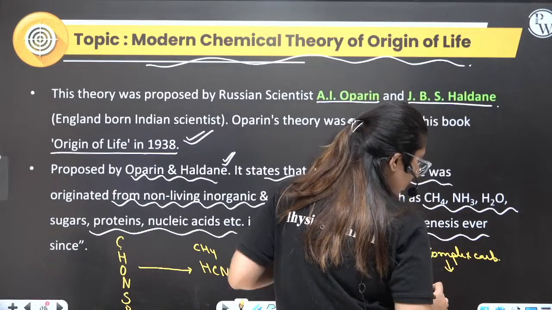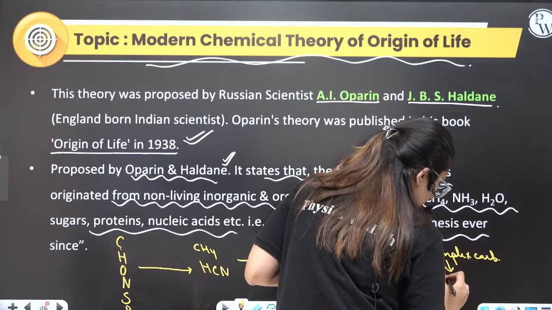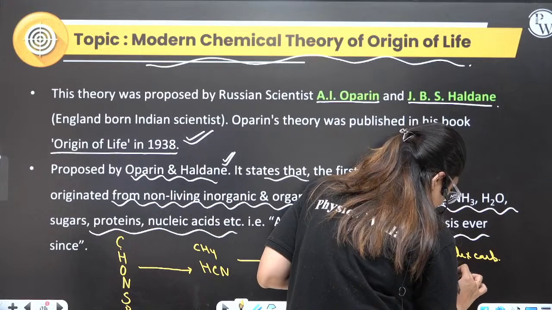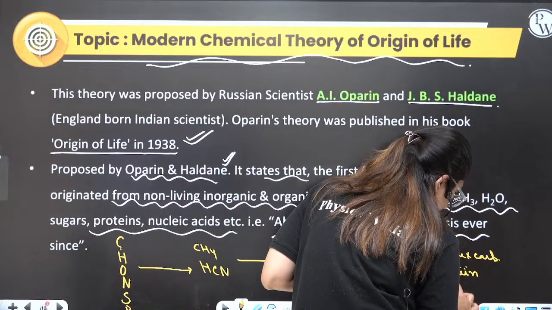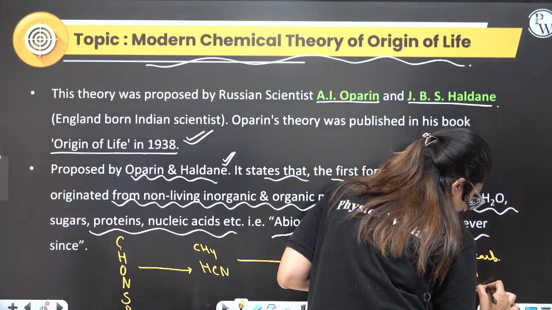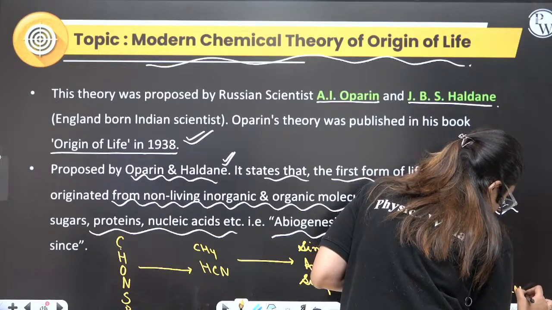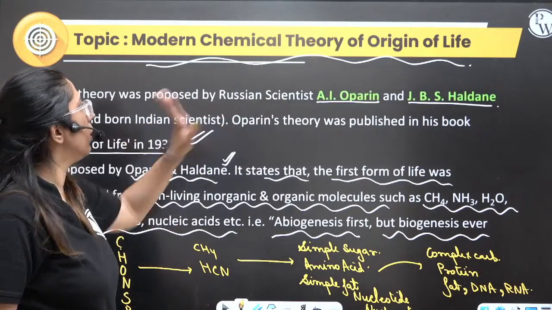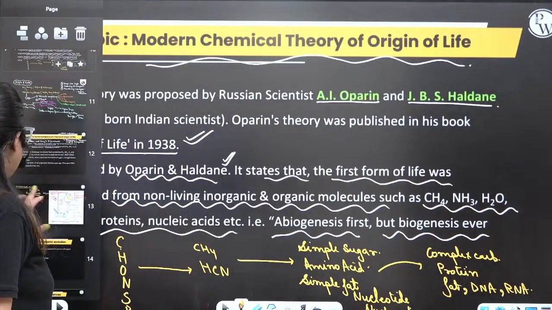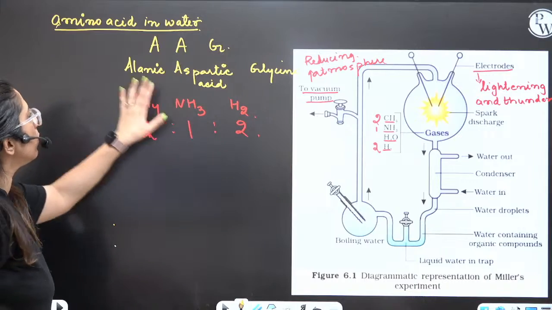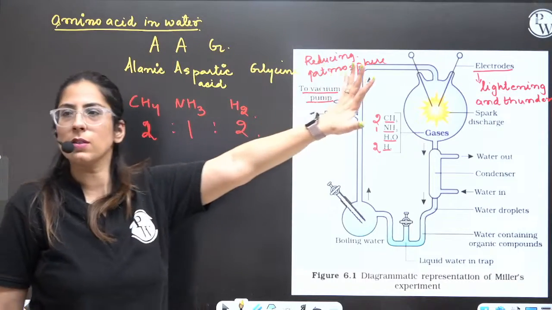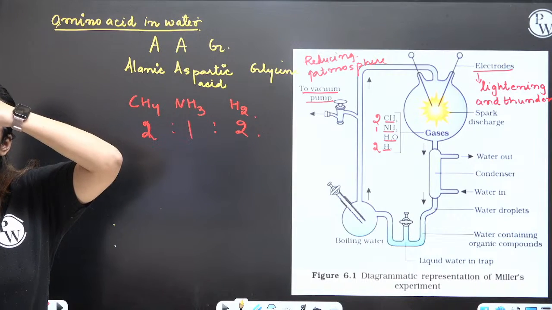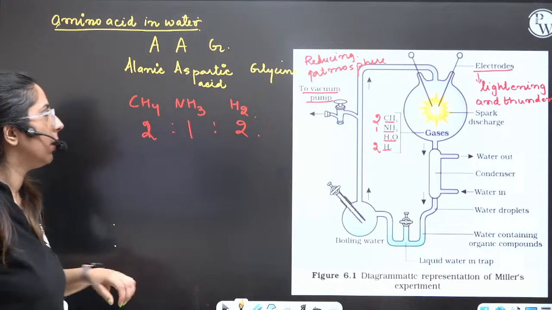then the proteins, fat, DNA, RNA. This is what Oparin and Haldane said. And this was the experiment done. So what did we get to know? So there was a formation of these substances. That's it. Clear? Done? Carbon, hydrogen, oxygen, CH4, HCN. Yes. Done? Okay.